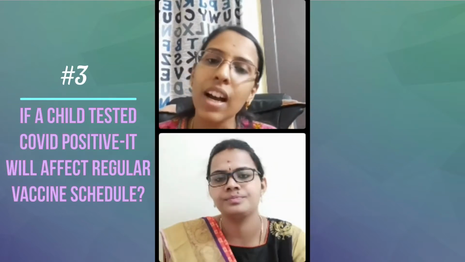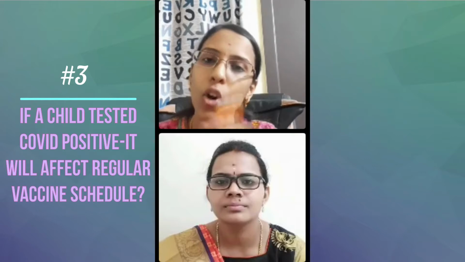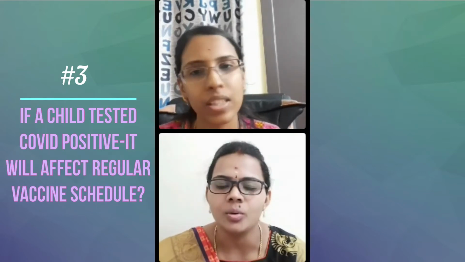And the next one was, if the child is tested COVID positive, after how many days should the child go for a regular vaccine which was scheduled, ma'am? Okay. So for any child who is tested positive, the protocol is that the child should be under quarantine for 14 days and after that the child can go. But we say that if the child is having symptoms for more than 14 days, then it is better to stay in quarantine at least till the symptoms subside, like fever, cold, or cough.